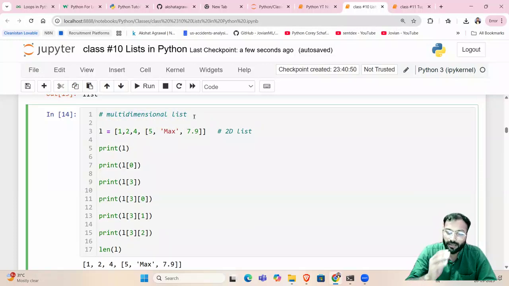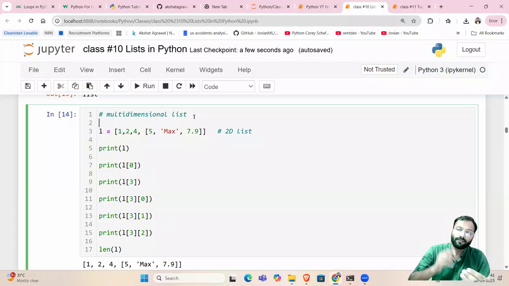Multi-dimensional list means a list inside another list, a 2D list. When there is one list inside another list, that is called a 2D, two-dimensional list. When there is a list inside a list inside another list, it is 3D. We sometimes call this a nested list, right? So there are multi-dimensional lists also.